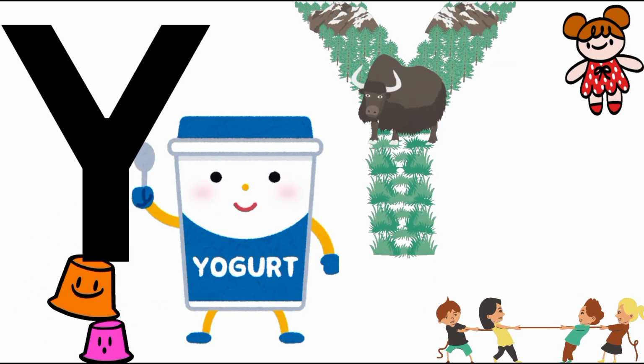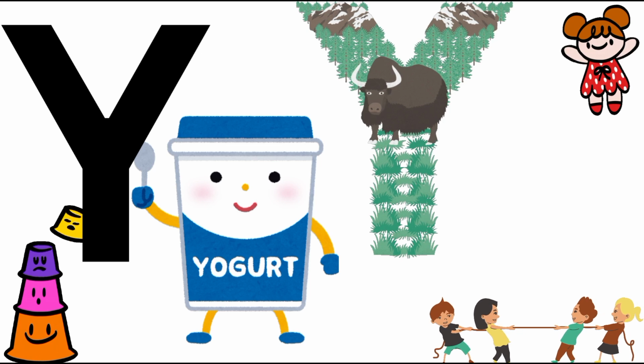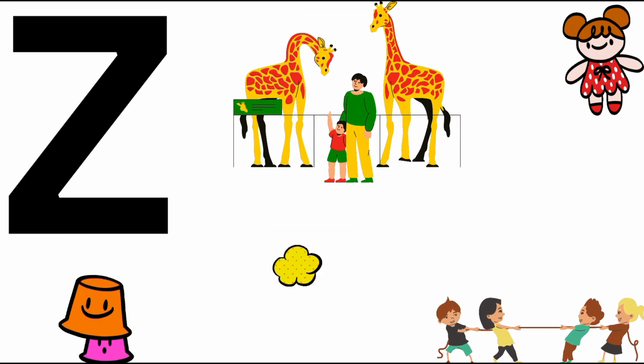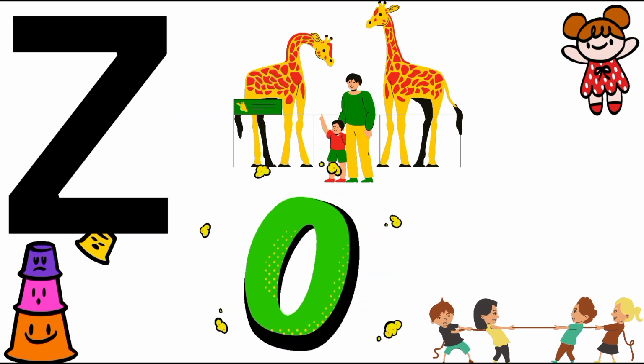Y for yolk, Y for yogurt. Z for zoo and Z for zero.